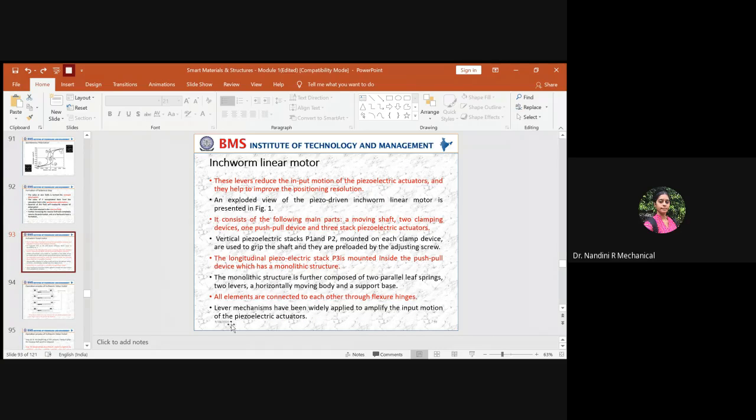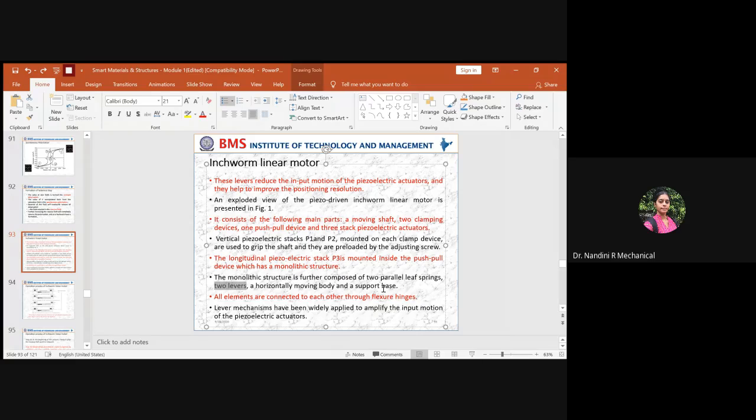So how is this required linkage mechanism being done? That is done by using two parallel leaf springs. So you will be having two leaf springs which are parallel, and they will be connected to the two levers. Two levers will be connected to two springs which are parallel to each other, so that it helps in getting the push and pull movement of the given body in horizontal direction.